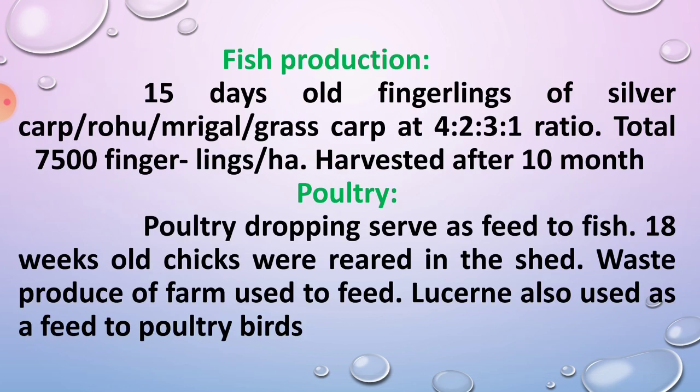Okay, then in the fish production, 15 days old fingerlings of silver carp, rohu, mrigal and grass carp. This is the species of fish at the ratio 4:2:3:1. The total fingerlings is 7,500 per hectare, and it is harvested after 10 months.